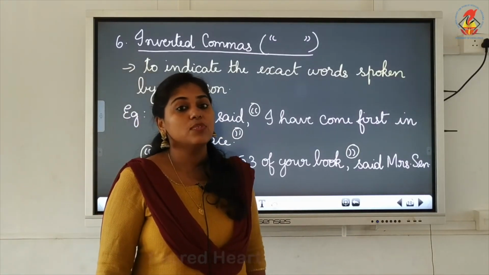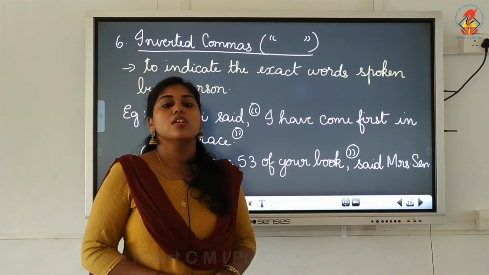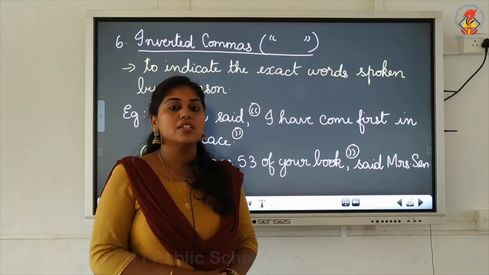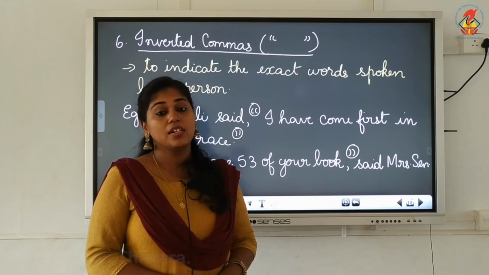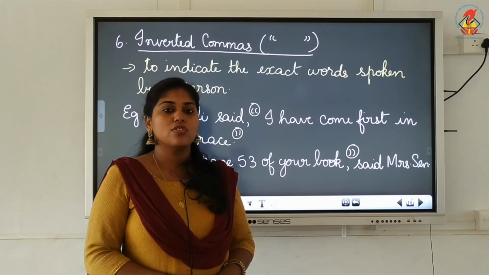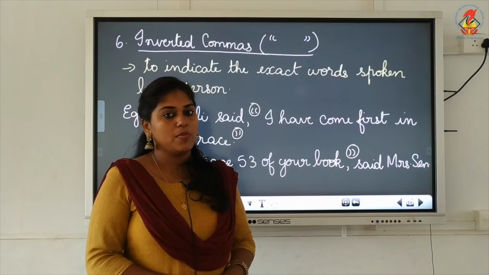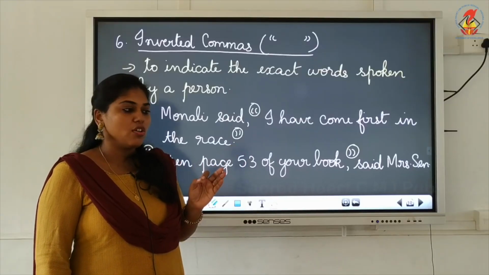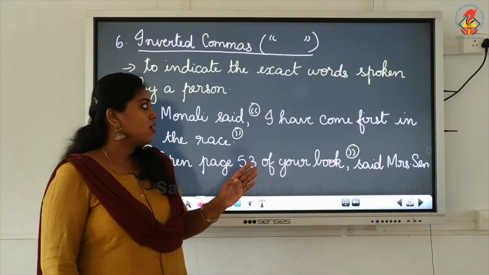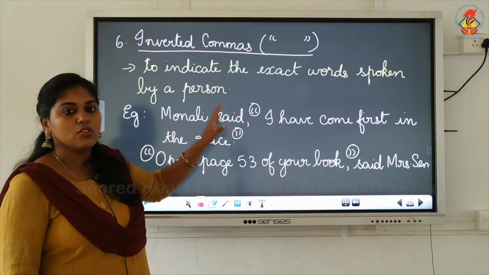Now the next one is inverted commas. You might have seen inverted commas in the stories that you read. When do we see inverted commas, children? Yes, when a dialogue is said, right? In order to quote the dialogue, we put inverted commas. We use inverted commas to indicate the exact words spoken by a person. We are not changing any word from the dialogue. So in order to quote the exact dialogue or words spoken by a person, we use inverted commas.